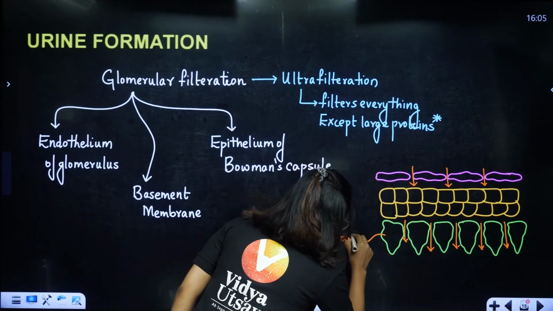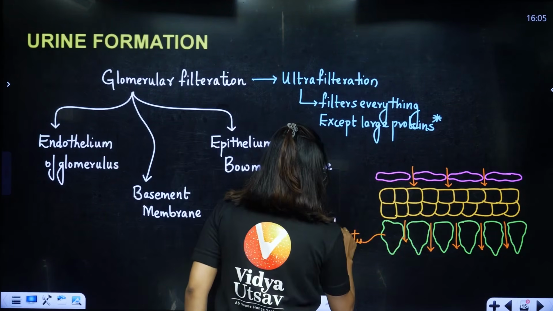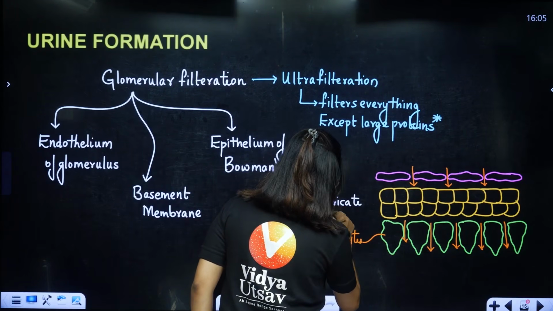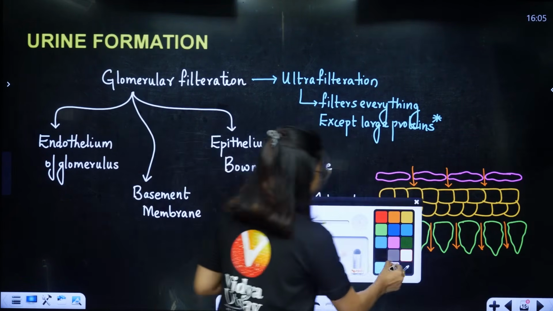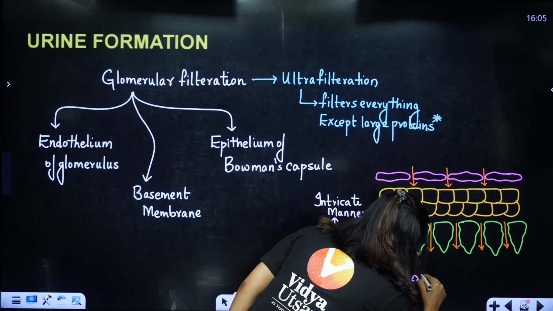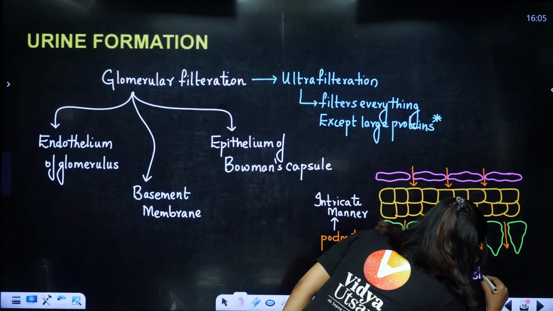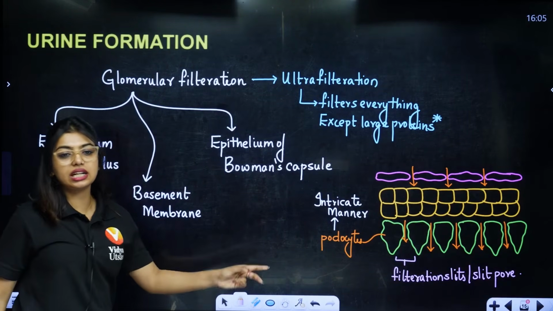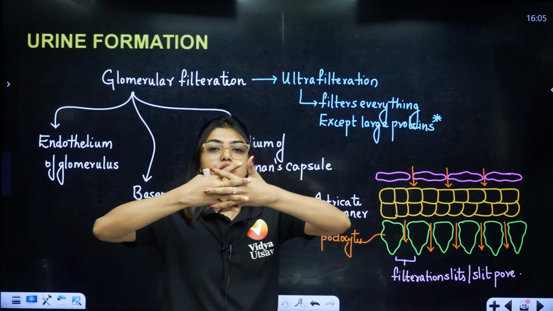The podocytes, students, get arranged in an intricate manner, and because of this intricate arrangement they are going to have certain spaces between them, which are called filtration slits or slit pores. Clear?